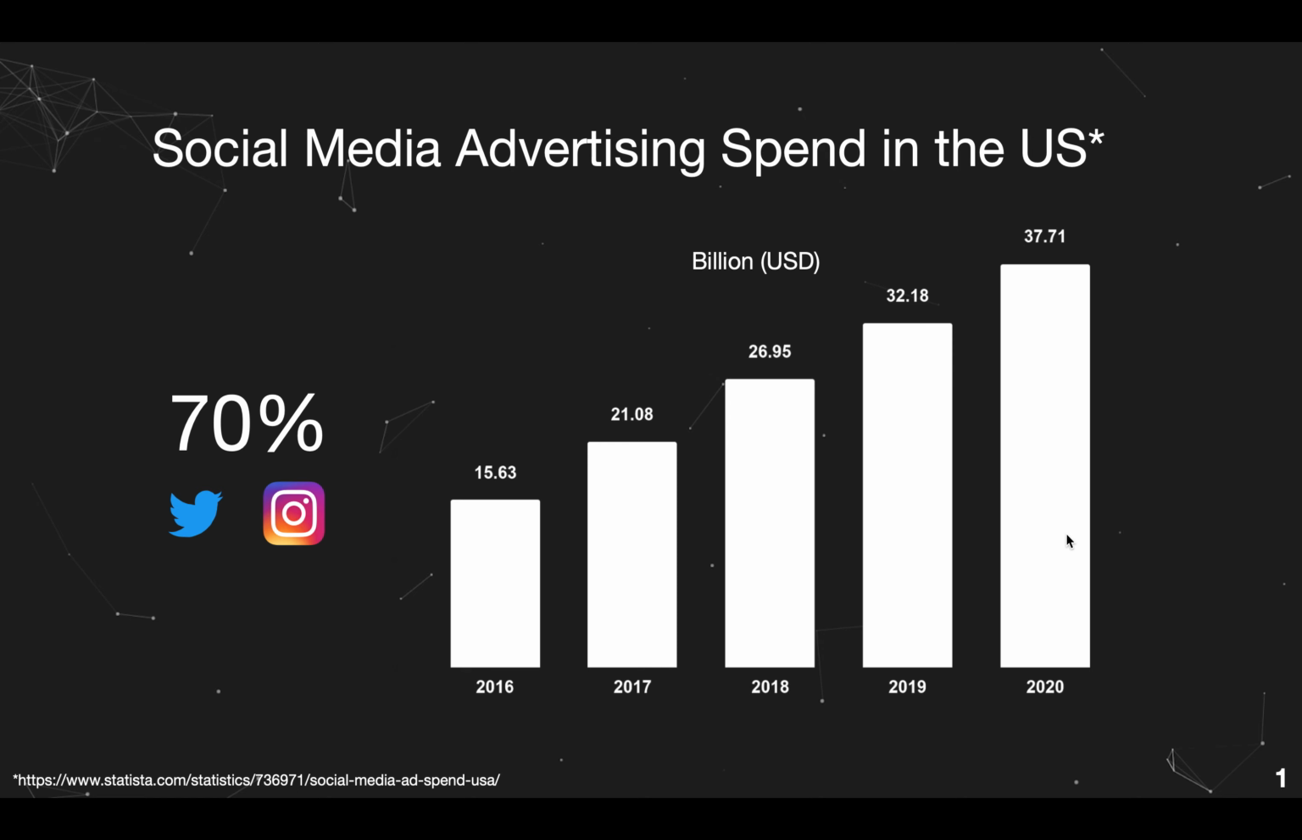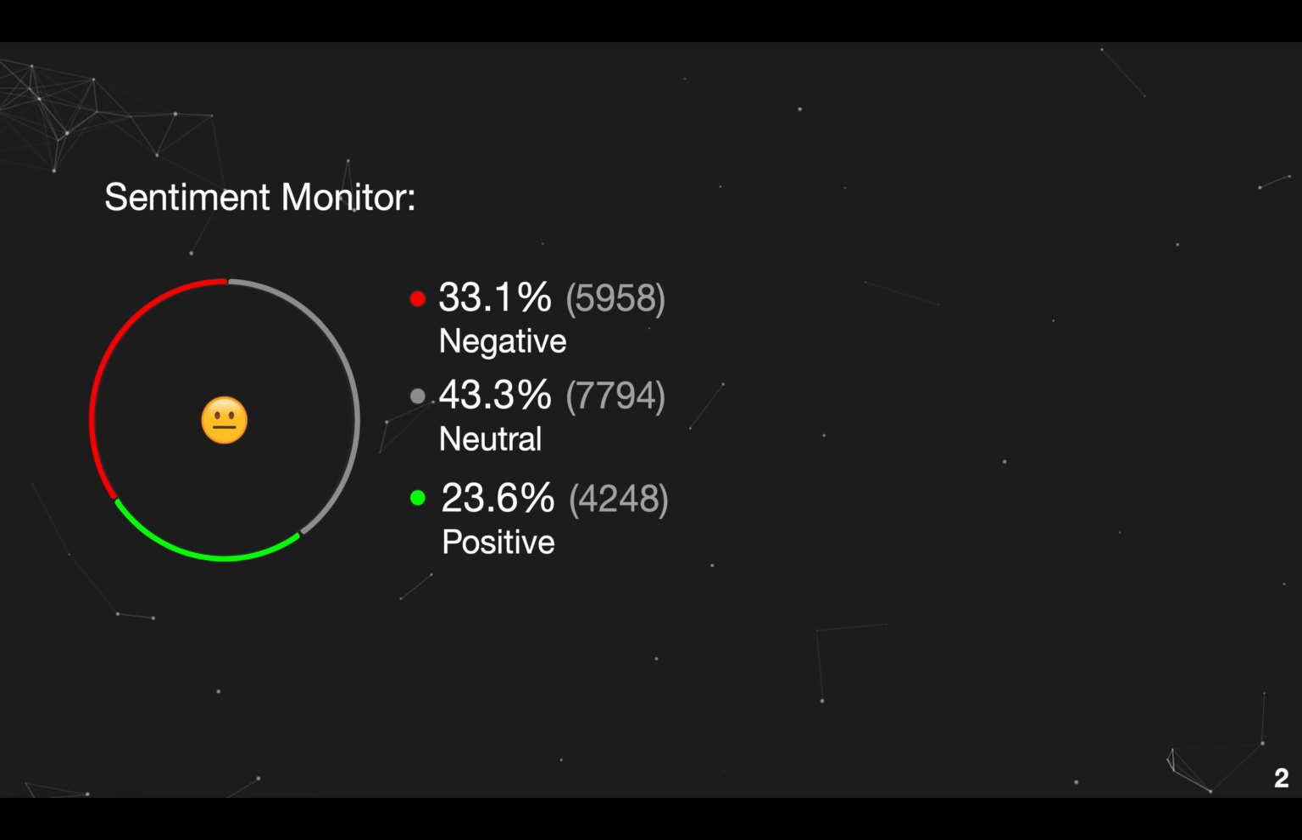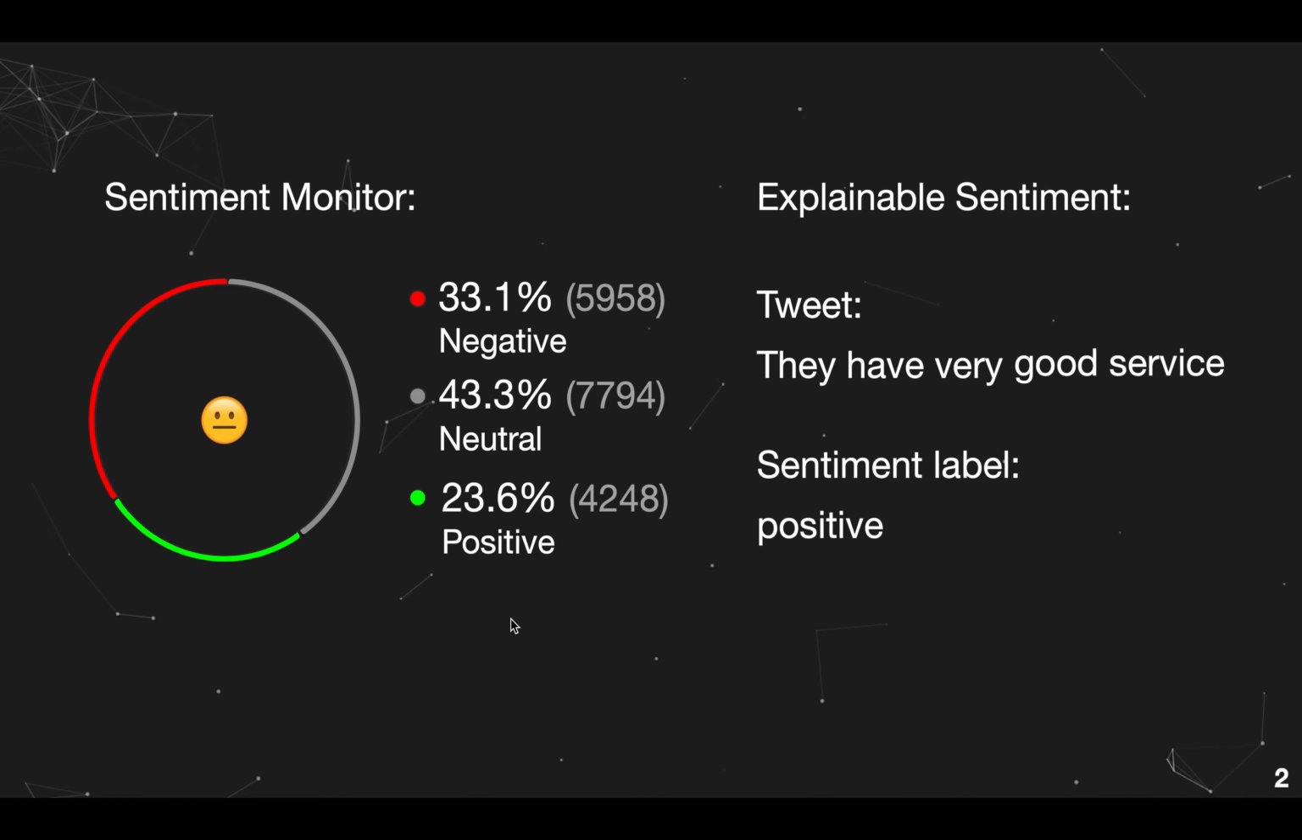How could these companies know the influence of the money they spend? One popular way is to use a sentiment monitor like this. Machine learning models can track the feedback from customers' social media and create sentiment labels. And they always want to know the reason behind these labels, especially for the negative and positive ones. The problem is how machine learning makes these labels is like a black hole.